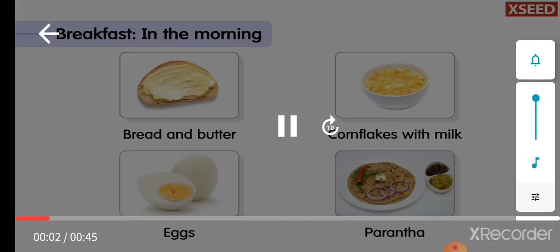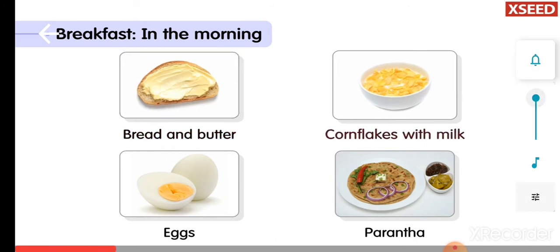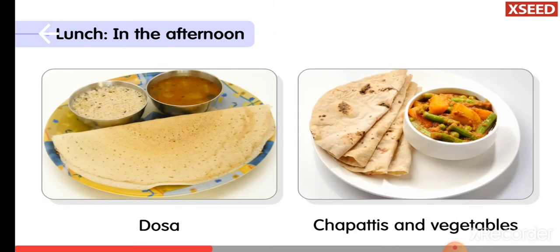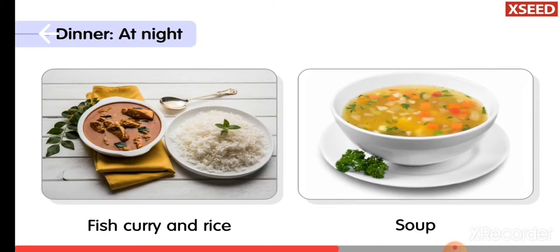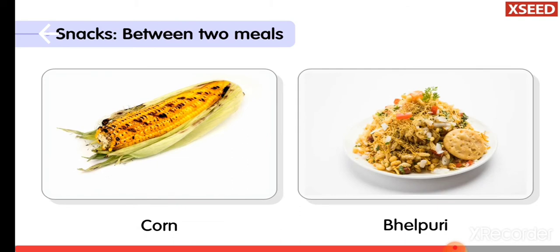We eat different meals in a day. We eat foods like bread and butter, cornflakes with milk, eggs and parathas for breakfast. We eat foods like dosa, chapatis, vegetables, pulses, chicken and curd for lunch. We eat foods like fish, rice, salad, bread and soup for dinner. We also eat peanuts, corn and belpuri as snacks.